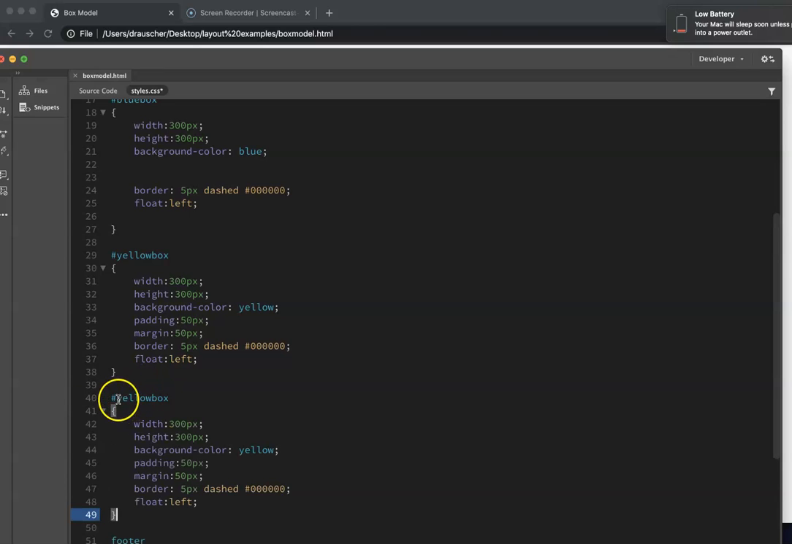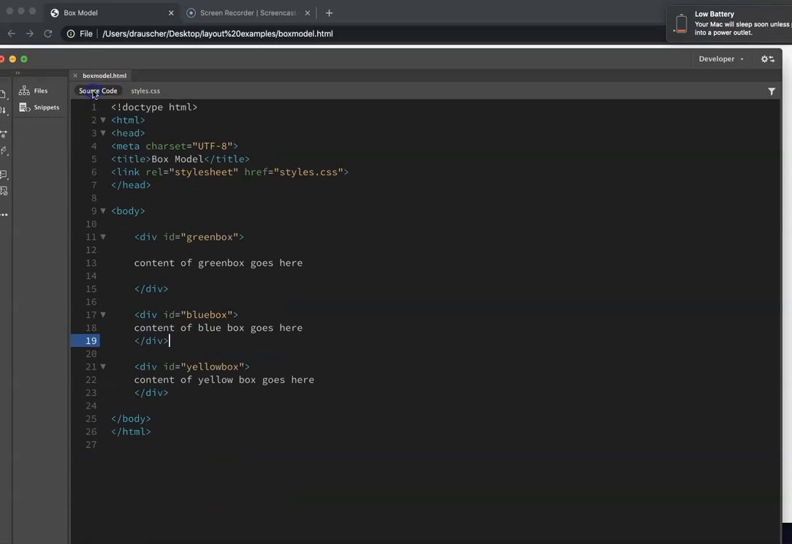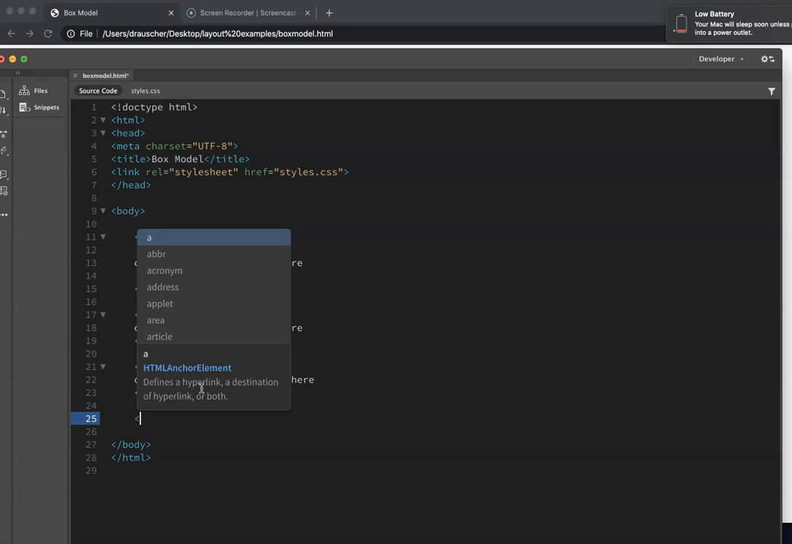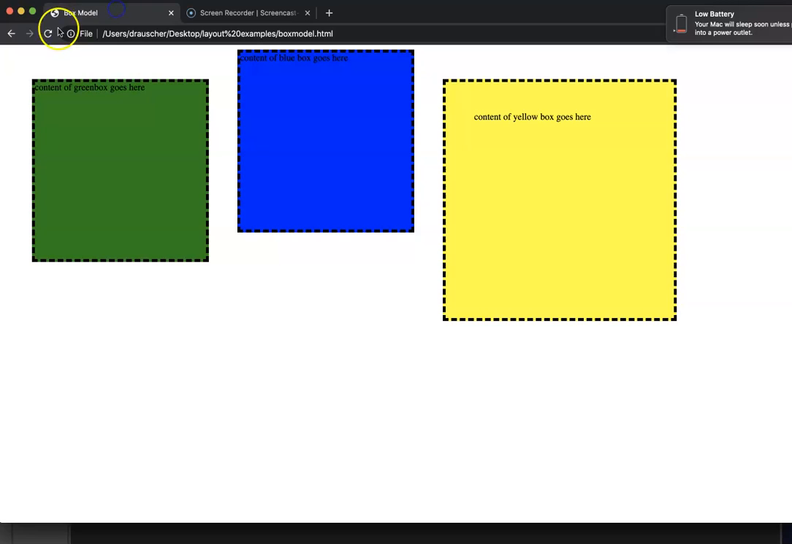So I'm going to make a new ID called purple box, and the background color is going to be purple or plum. And I'm going to float it to the left, but I'm going to make sure in my source code I put a div in there. And remember, our divs just hold our content. So this ID is going to equal purple box. I'm going to save it and refresh.